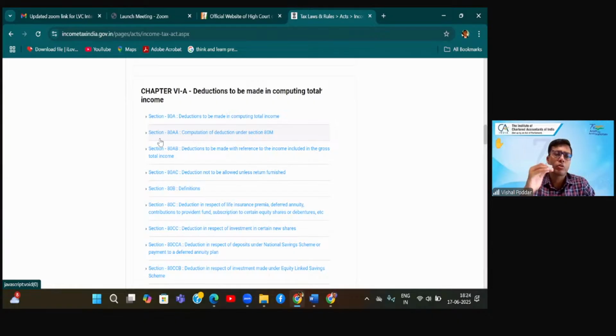So how is this an incentive? Because if your GTI is getting reduced, your final net taxable income on which you have to apply the tax rate will reduce, so your ultimate tax liability will reduce. So this is the chapter 6A logic. Government wants to promote investments, promote savings, or promote payment in certain scenarios or in certain areas. That is how this section has come into origin. Fine.